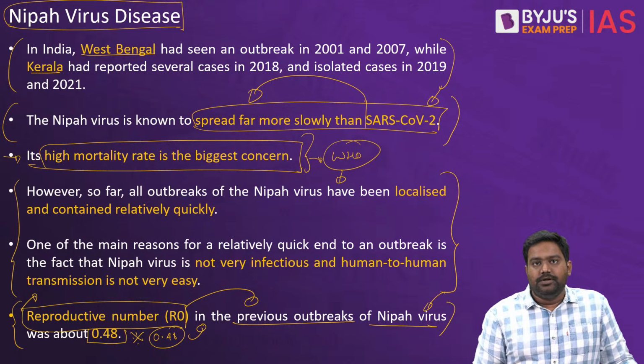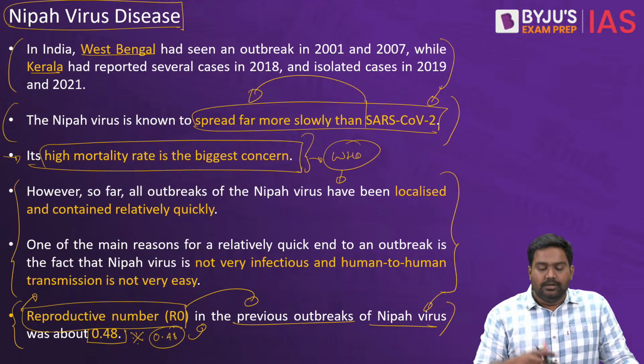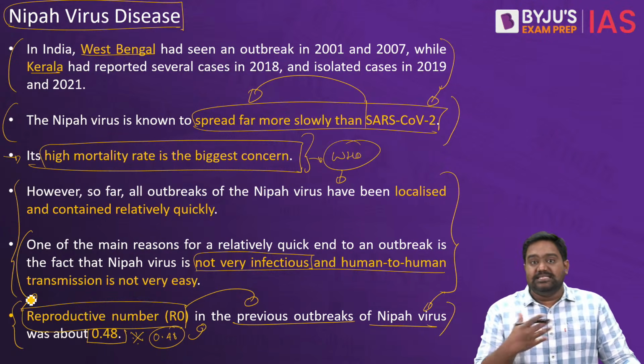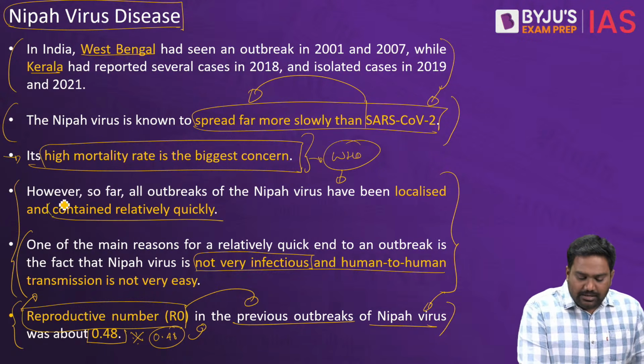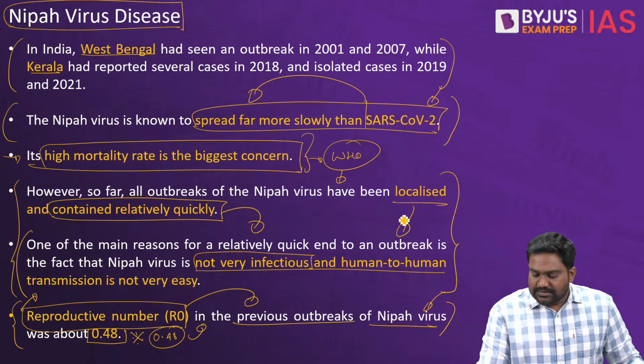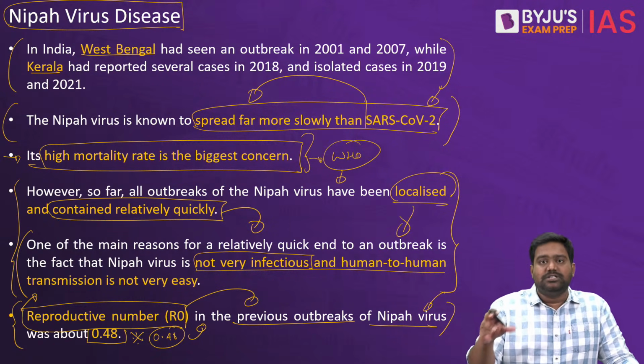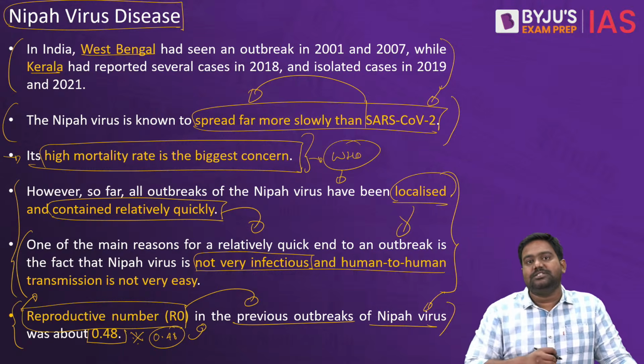It's less than half. So less than one person is getting infected from one patient. As it is not very infectious, it doesn't spread easily. It can be contained with the right measures. That's why most Nipah outbreaks have been localized, limited to certain regions in South Asia and Southeast Asia.